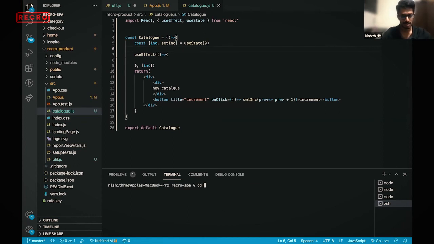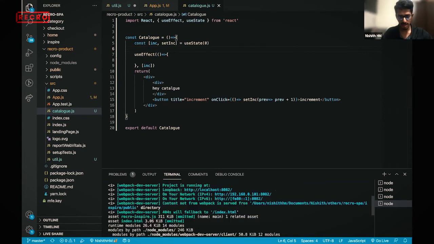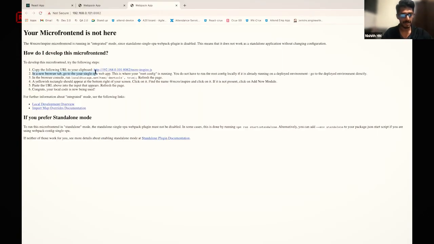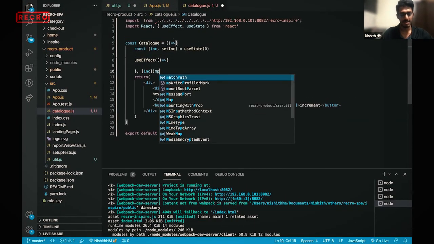So cd inspire, and change the node version, nvm 16.1, and npm start. So this is running on 8082. So I just go to import map and register it.